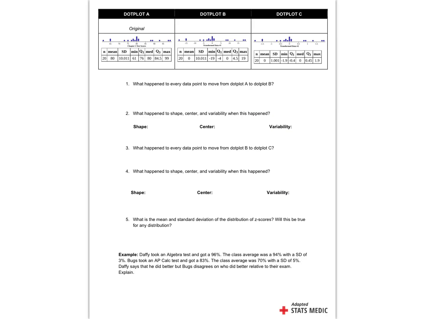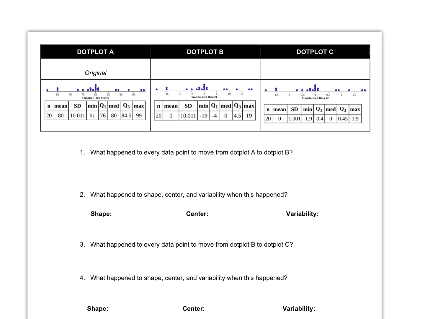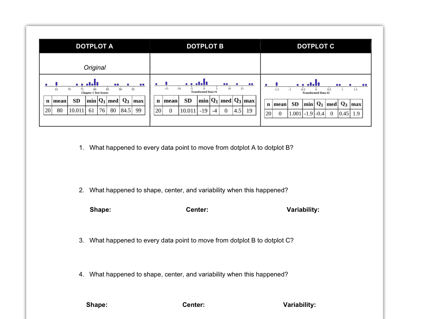Okay, moving on. Now look at this. We have 3 dot plots. It's all the same data, but something's been changed. So let's look at what happened to every data point to change it from dot plot A, the original scores, to B. What happened from A to B?